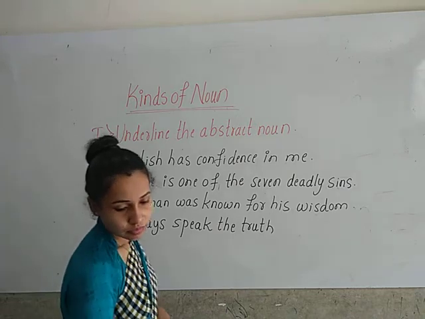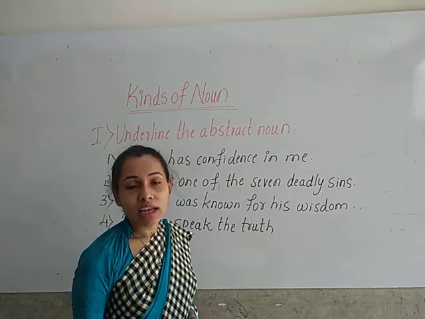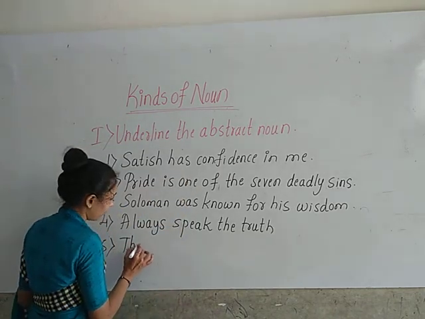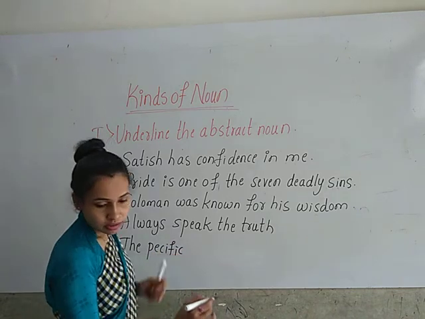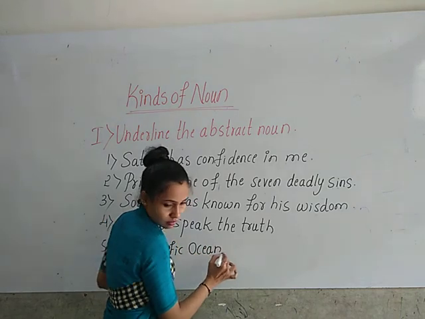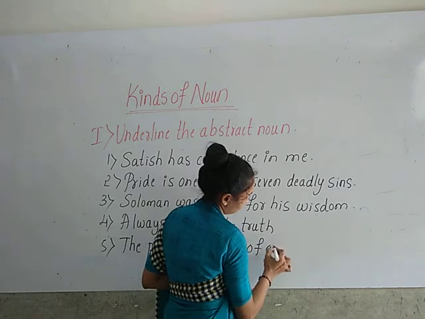Fifth one: The Pacific Ocean is of great depth.